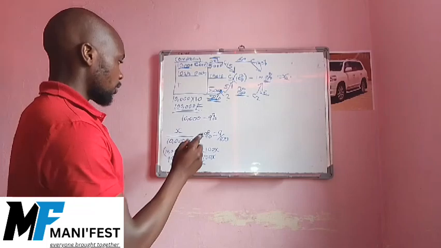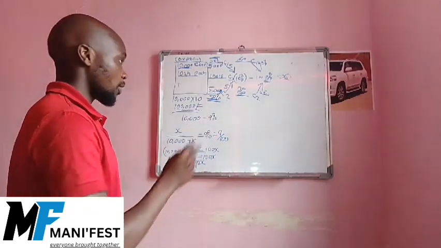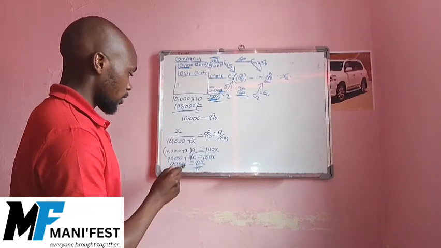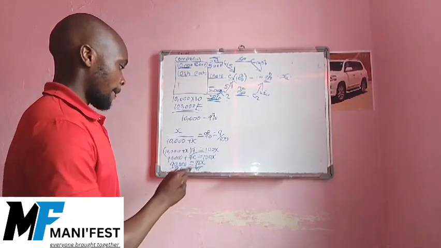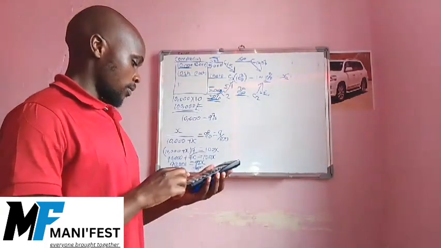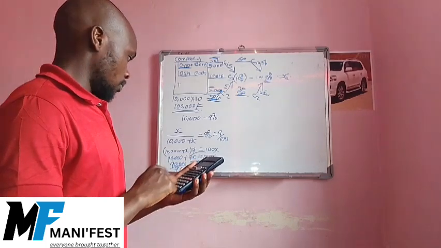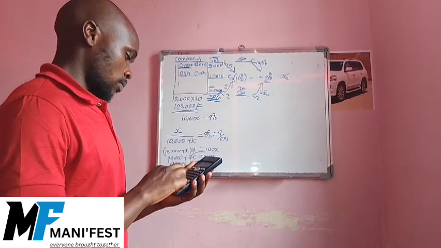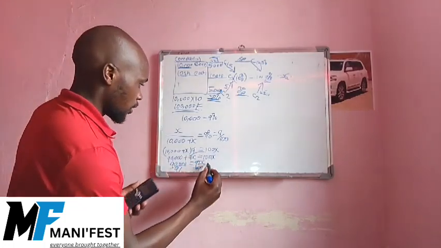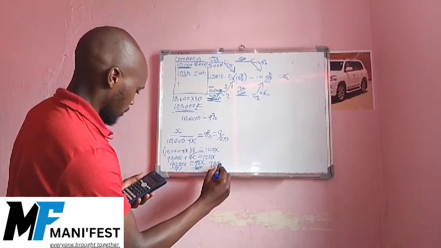So for us to determine the number of shares our new investor will have, we divide by 91 to get the value of x. Divide by 91, so our x will be 989.